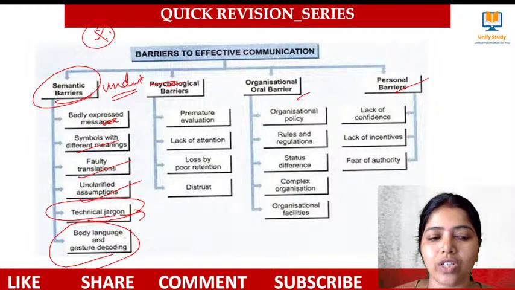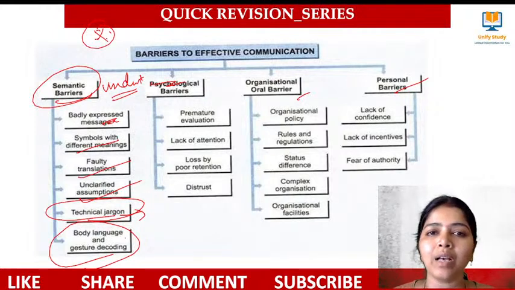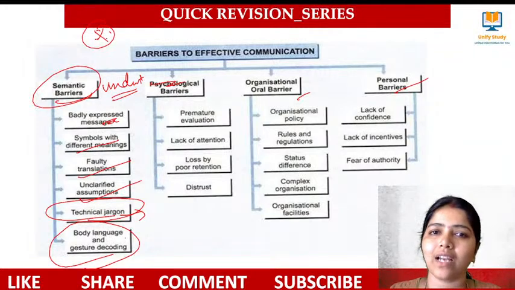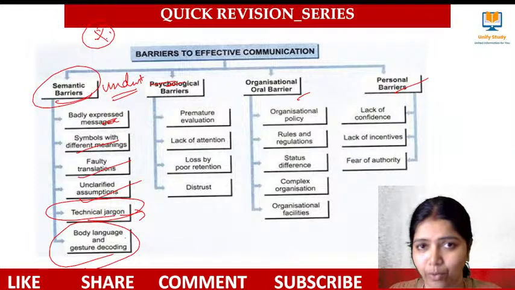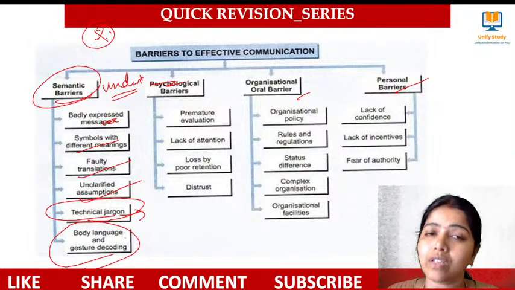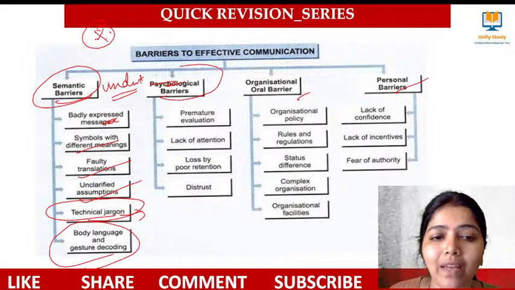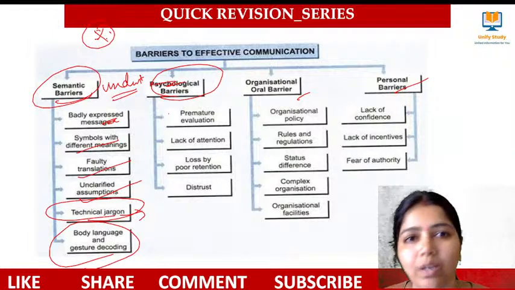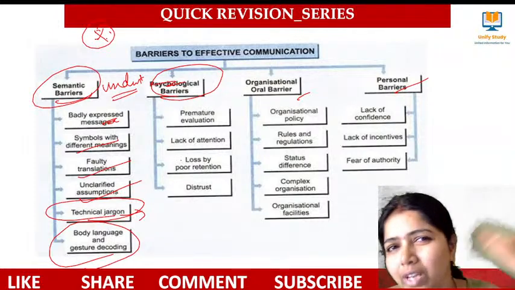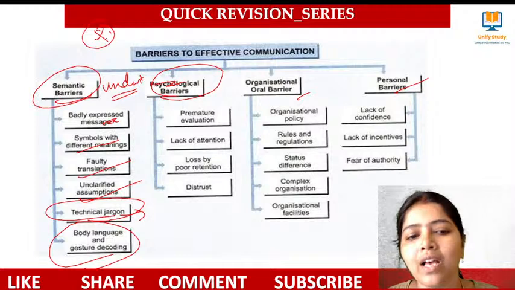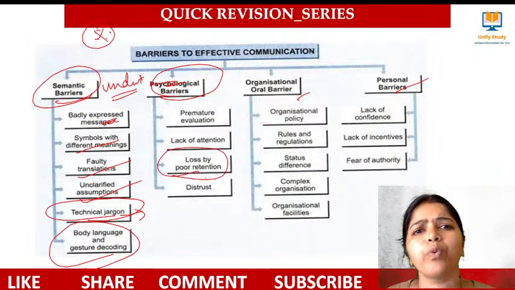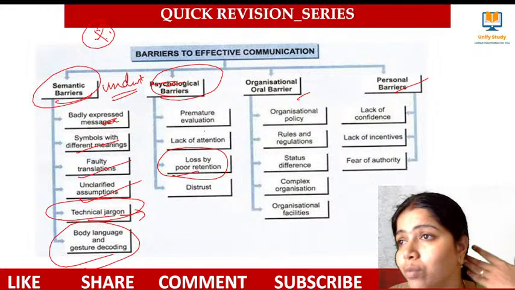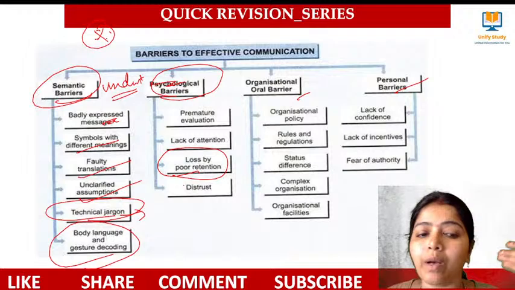Body language and gesture decoding. It means sometimes, as I told you, the crossed leg shows a different understanding, that the person is disrespectful, so then it is misunderstood. And psychological barriers, what I told you: I'm not mentally feeling well, I'm not trusting that person, I was not able to recollect things. These are all psychological barriers. Loss of recollection, poor retention, yes, exactly, it's a psychological barrier. If you're not able to remember things, that is also poor retention.